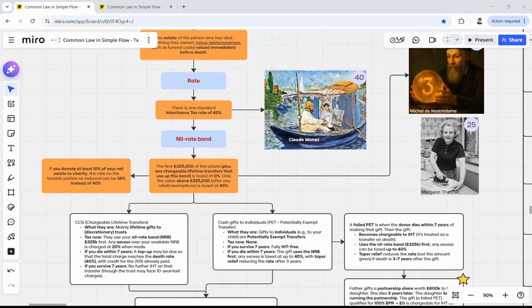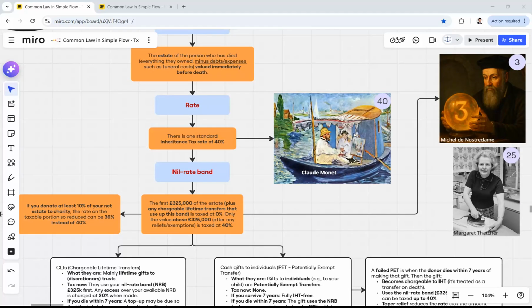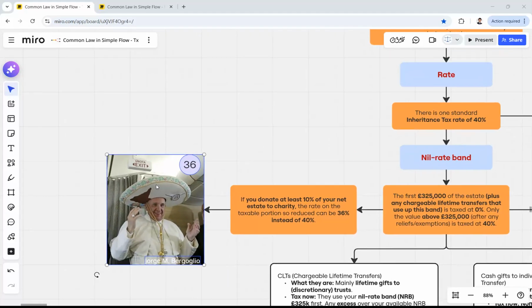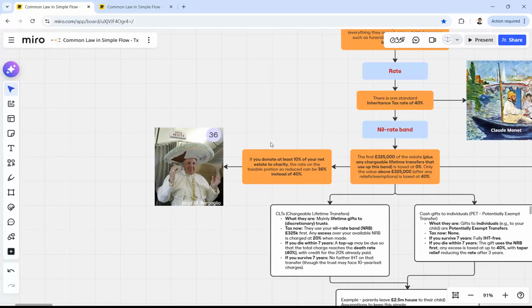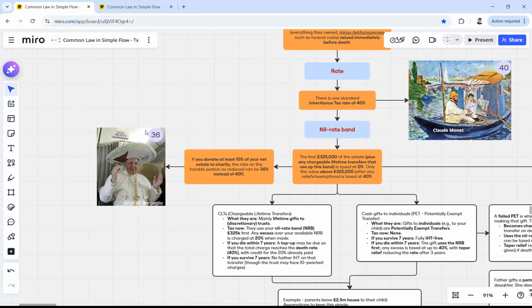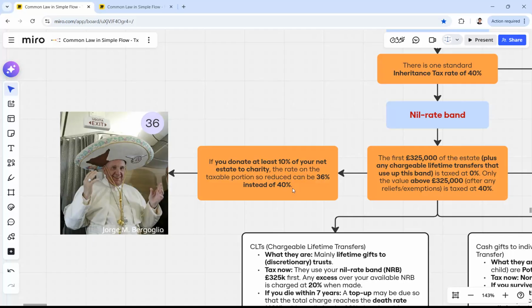And also, after burning this, the burnt part was donated to the church, to Jorge Bergoglio, the Pope, and it was the 10% basically that was burned, and it was donated. And the tax rate decreased from 40 to 36.